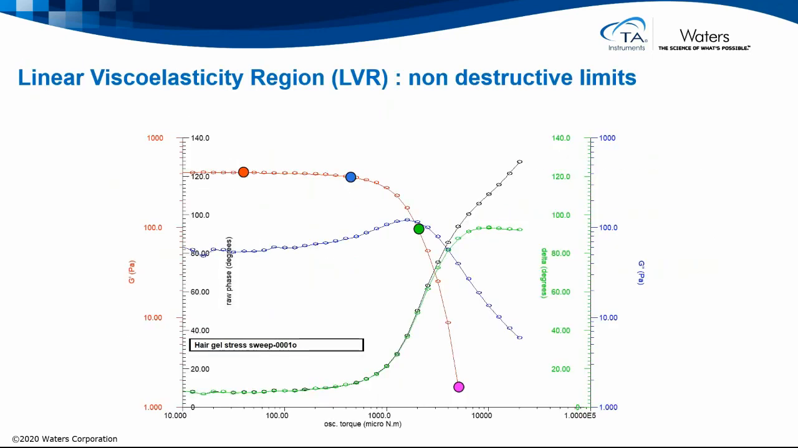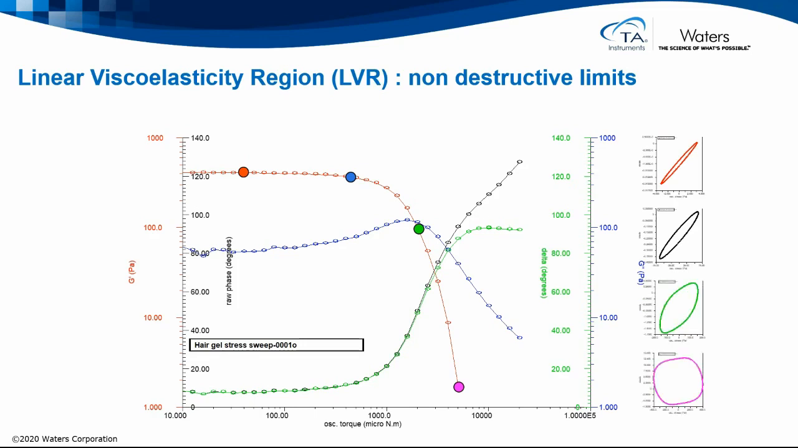When performing many of the oscillation experiments, we typically try to remain inside what's called the linear viscoelastic region, the LVR, represented here by this plateau of G prime. Beyond these limits, we start to destroy the sample structure, as seen by G prime dropping. Visual aids like these Lissajous plots give us another way of checking linearity because we check for symmetry in the